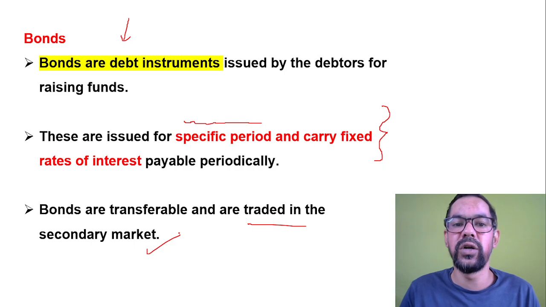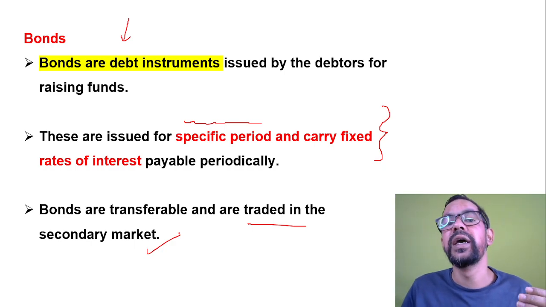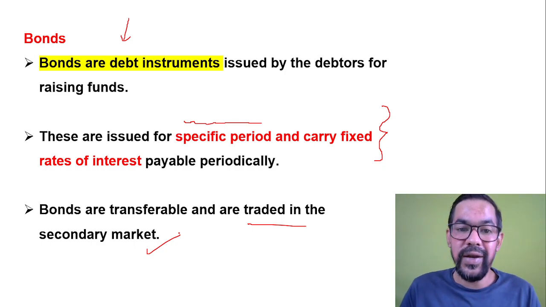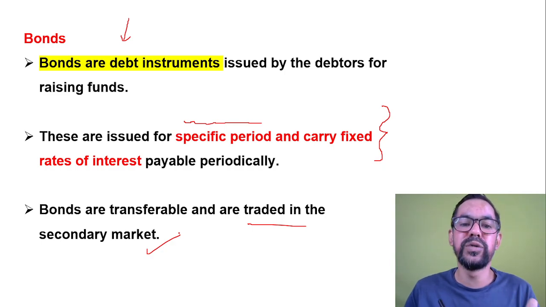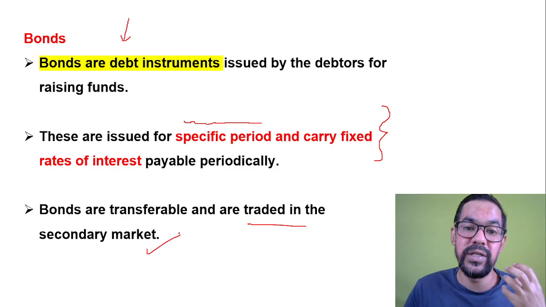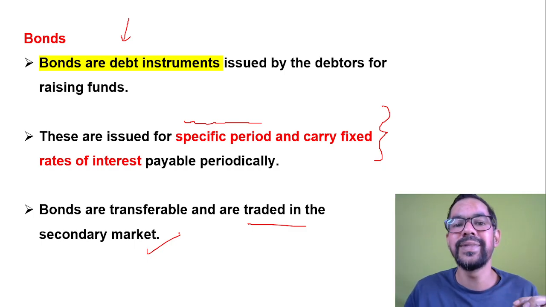There is a process called NFO, new fund offer. We already discussed these terminologies in our previous videos. After the listing, they are traded in the secondary market, so if you want to invest in some existing bonds, you can buy that bond from the secondary market.